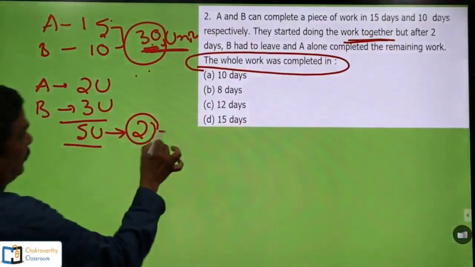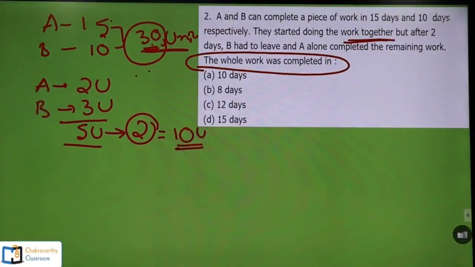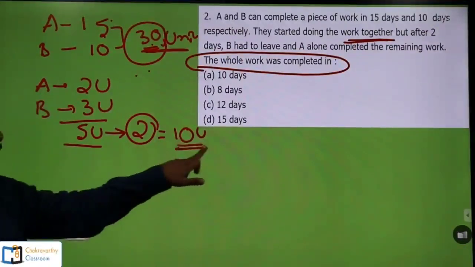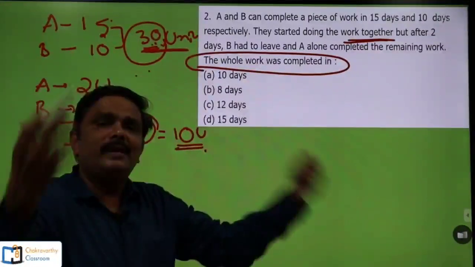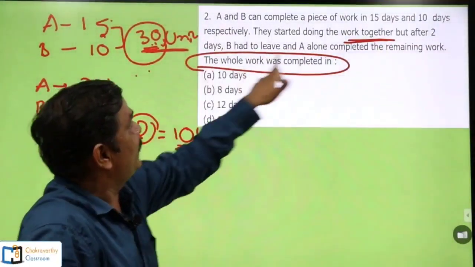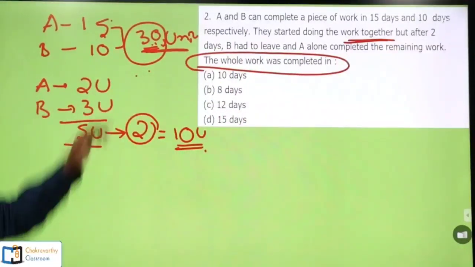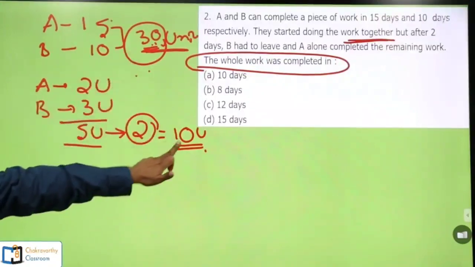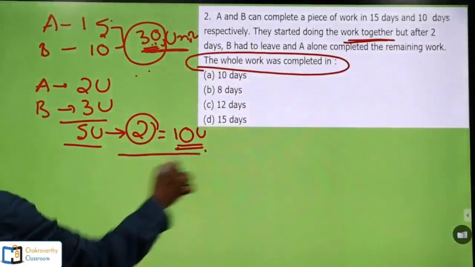How much work is completed here? 10 units of work is completed. Then after completion of 10 units of work from this 30 units, B had to leave the work for some reason. Then what happened? A alone completed the remaining work. That means total work is 30 units, completed work is 10 units, remaining work is 20 units.